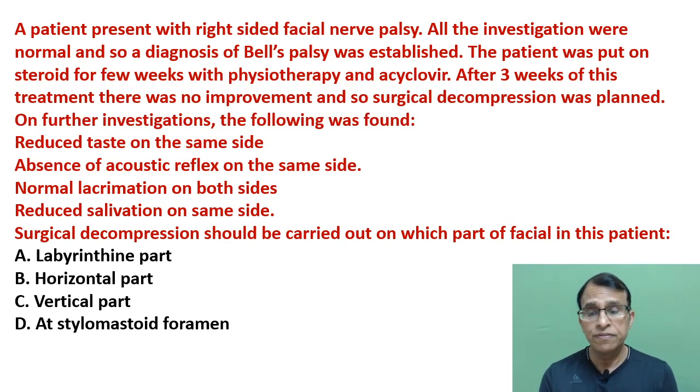But look at the other findings. On further investigation, the following was found: reduced taste on the same side, absence of acoustic reflex on the same side, normal lacrimation on both sides, reduced salivation on the same side. So surgical decompression should be carried out on which part of the facial nerve? They are asking you, with this kind of finding, which part of the facial nerve has the disease or the problem, so that you can decompress distal to that area. Is it the labyrinthine part, horizontal part, vertical part, or at the stylomastoid foramen?